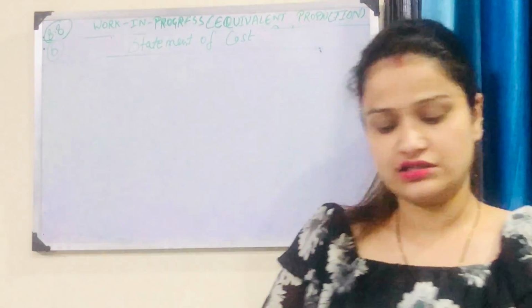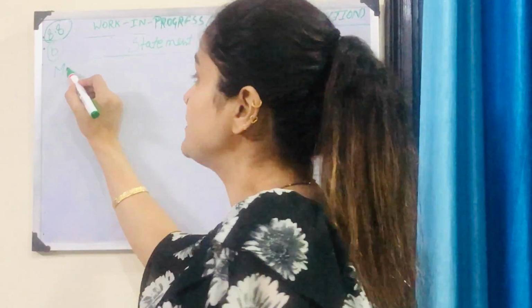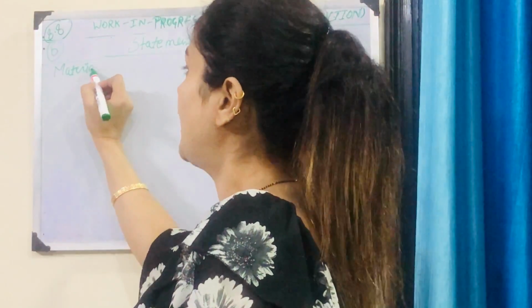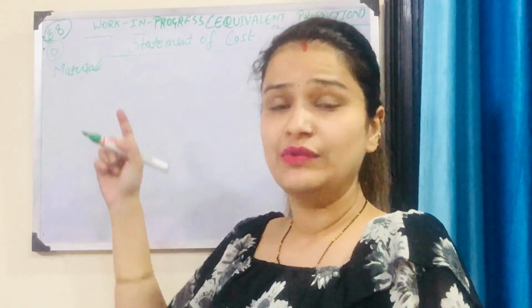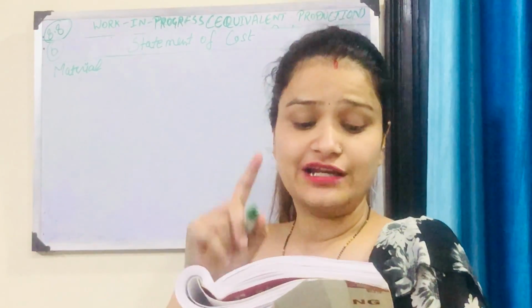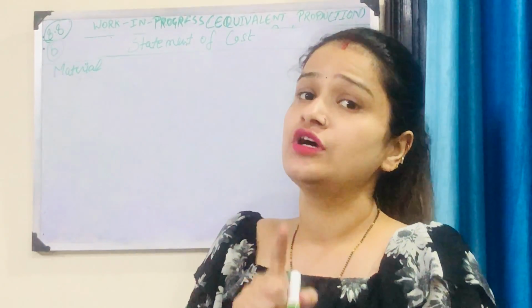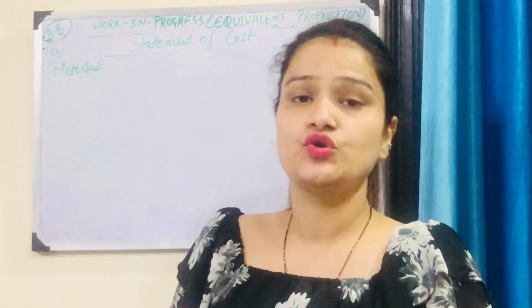Cost per unit. So in this, we have cost per unit for materials. In this question, how is it different from the previous question? Because in this, for material we will have to add the direct material and units introduced, then we'll have to deduct the scrap value which is given in the question.